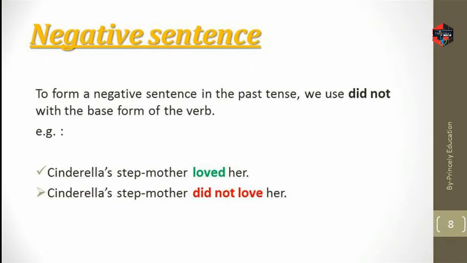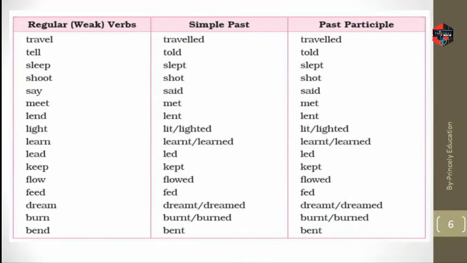Next is negative sentence. To form a negative sentence in past tense, we use did not with the base form of the verb. Listen, you have to understand what is the base form of the verb. So I will be showing the table.